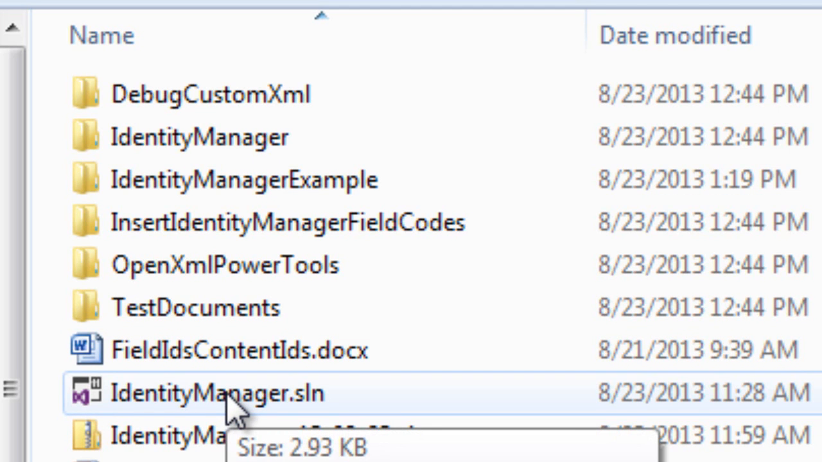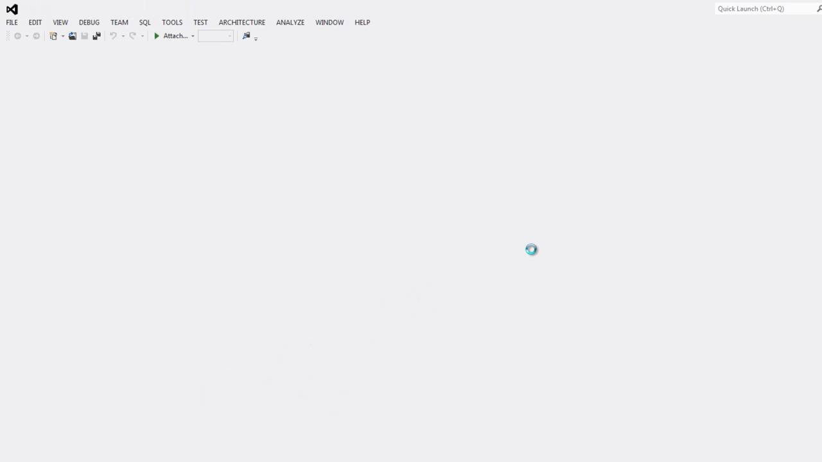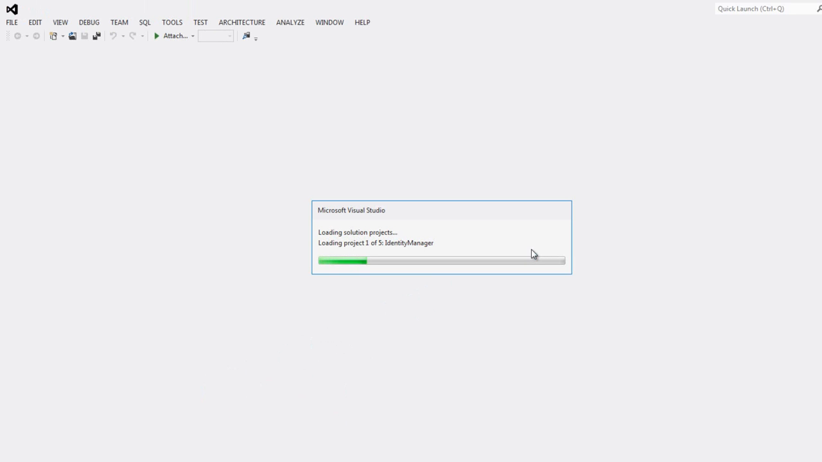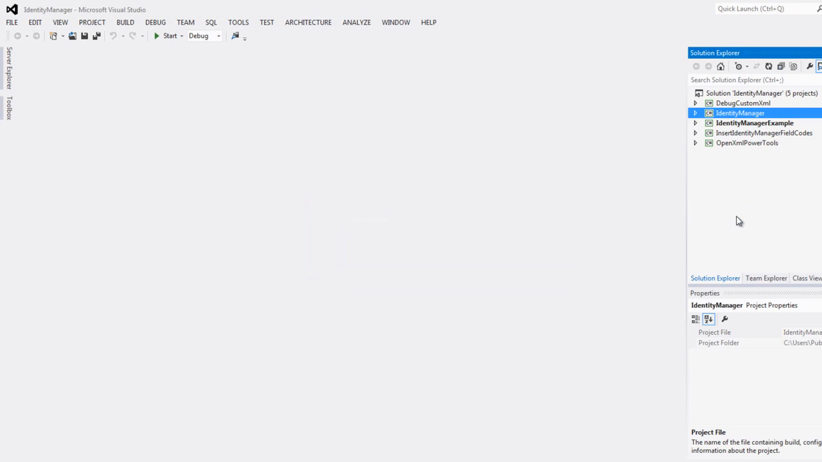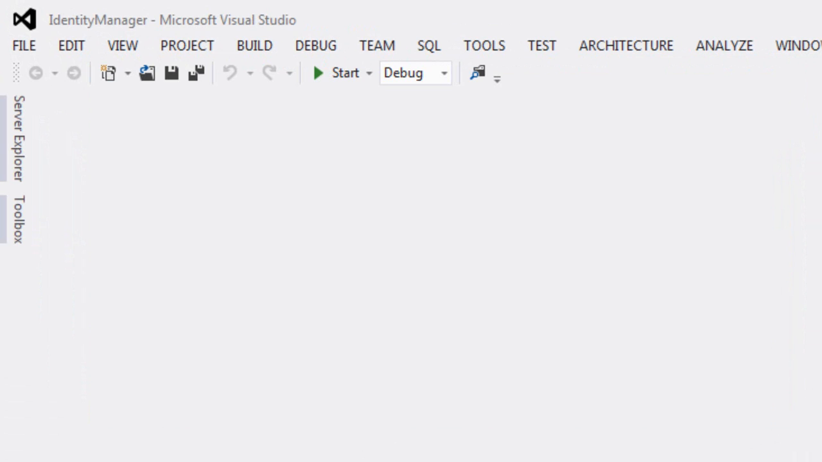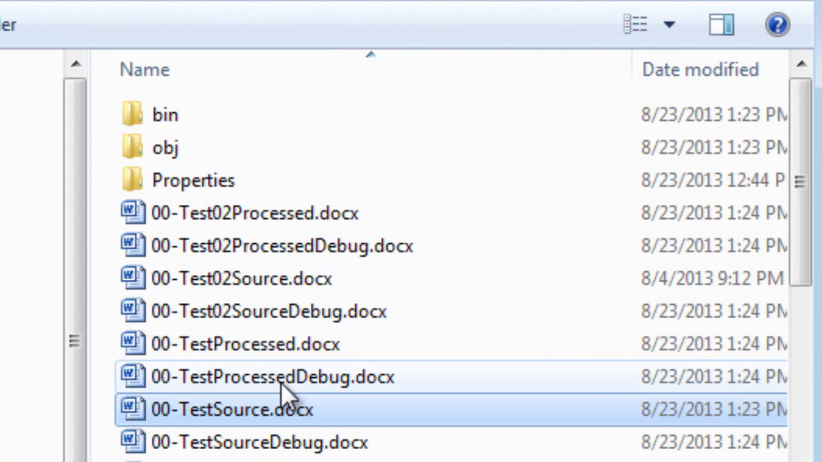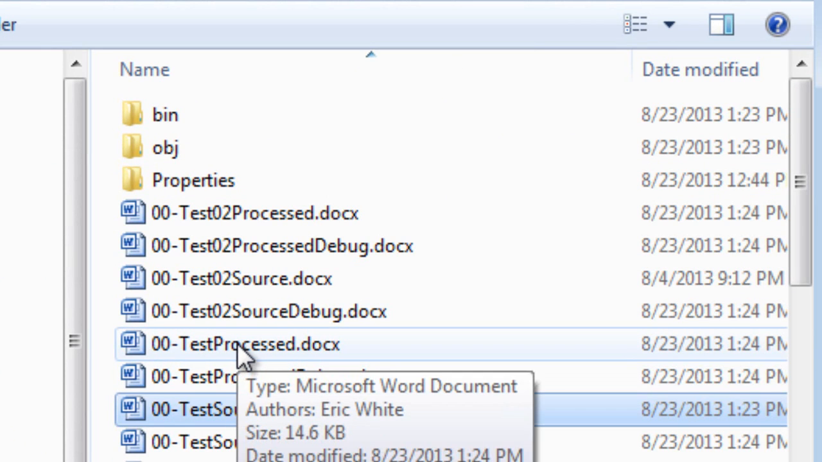Now I'm going to run the identity manager over that document. This document has those field codes in it. It has revision tracking in it, and it has that custom XML part with all of that content in it, that custom XML that contains the identity and metadata of every content item in the document. I'll run the identity manager over that document. It also ran over all of those other documents in that same folder, but we don't really care about that right now. Let's look at the processed version of that document.